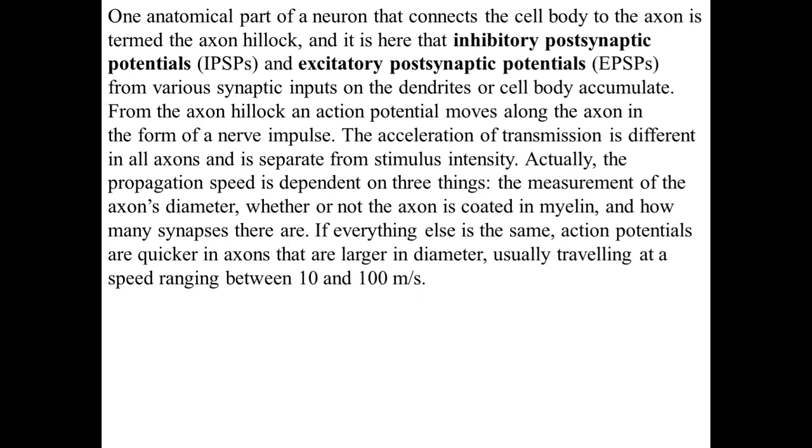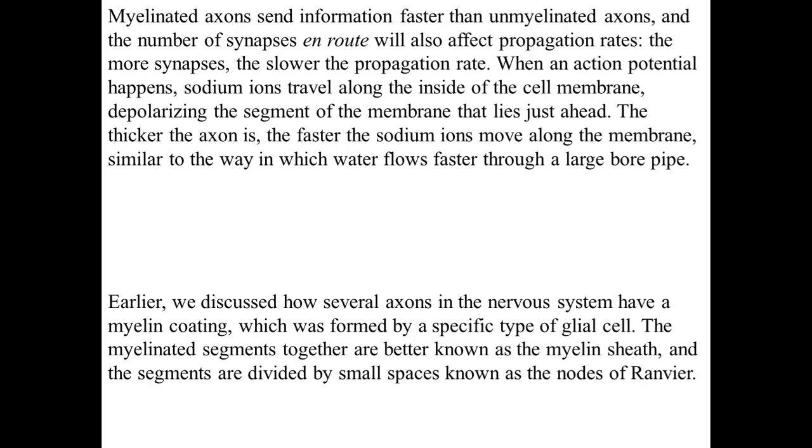If everything else is the same, action potentials are quicker in axons that are large in diameter and usually travel at a speed ranging between 10 to 100 m/s. Myelinated axons send information faster than unmyelinated axons, and the number of synapses en route will also affect the propagation rate. The more synapses, the slower the propagation rate.